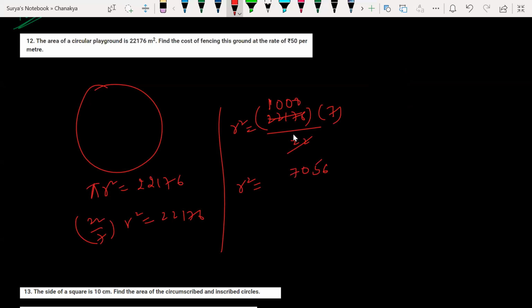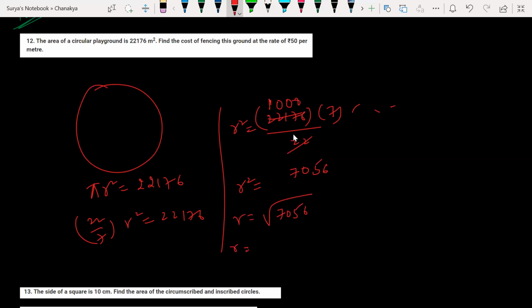Sir, I got the answer. What is that? The cost of fencing the ground would be 26,400 rupees. So R is equal to square root of 7056. What is the R value here?